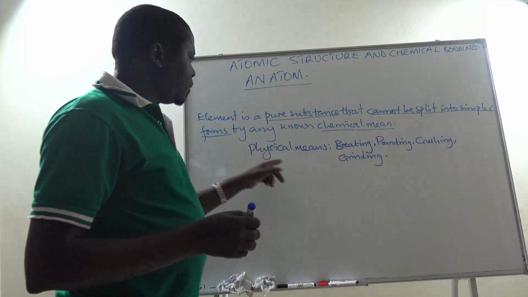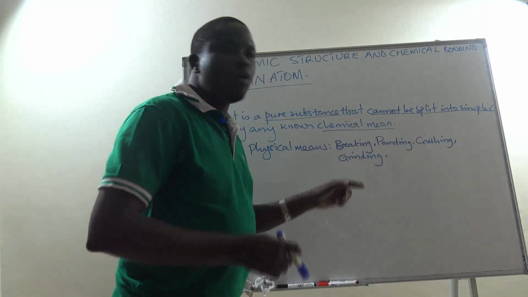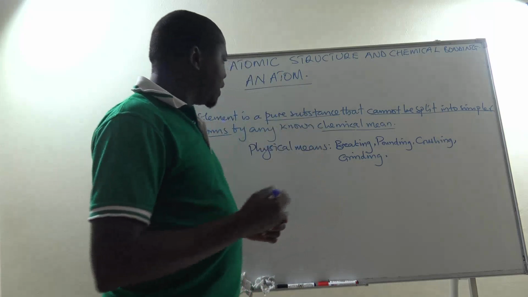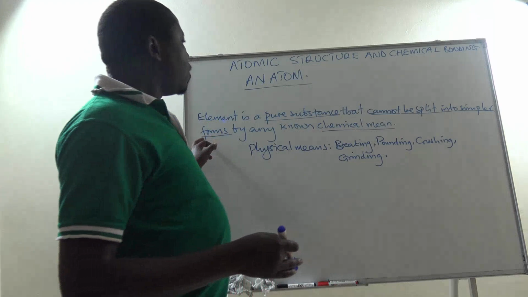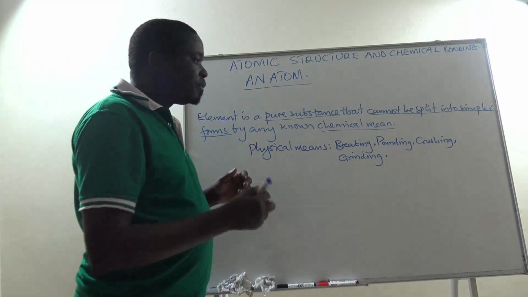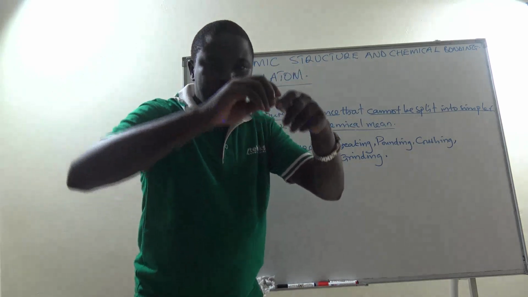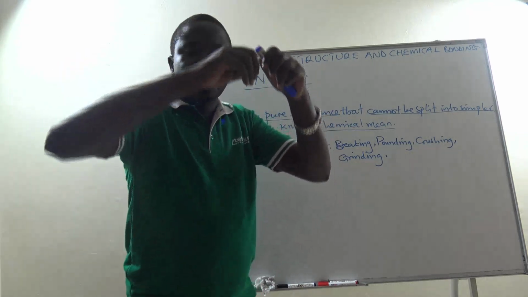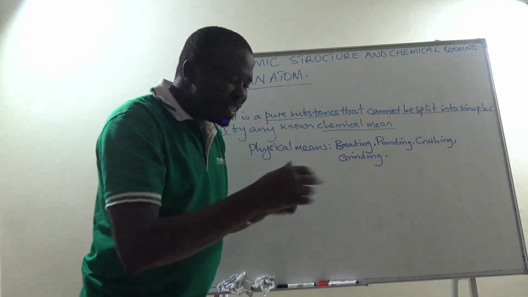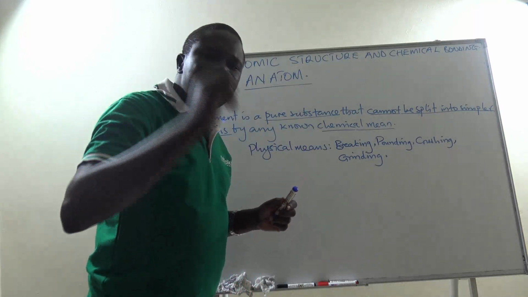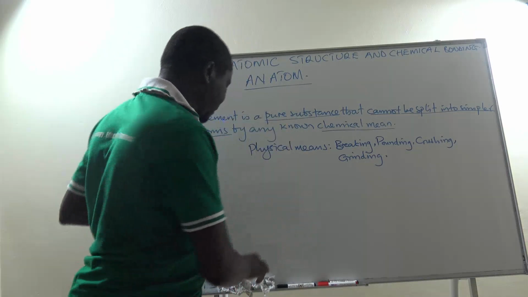So we are saying, if you break, or you pound, or you crush, or you grind, or you use any other physical means, then you'll be able to get simpler particles or simpler forms of that element. So, if this is my element, I can break, and I get a smaller particle, break again, and possibly I go ahead and crush, and when I continue breaking this element, I will then reach the smallest particle which I cannot break anymore.